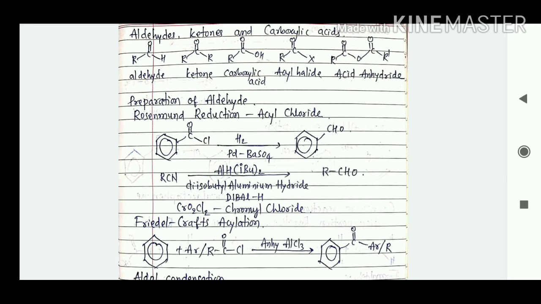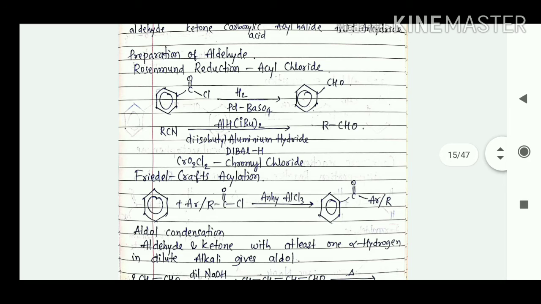So we'll consider the next one, that is Friedel-Crafts acylation. So through Friedel-Crafts acylation also we can prepare the aldehydes. So first we need to take the benzene, then acyl chloride, RC double bond O Cl, in presence of anhydrous AlCl3, so here we are going to get benzene acyl chloride. So here we are going to get the ketone, right? So let us consider the next reaction.